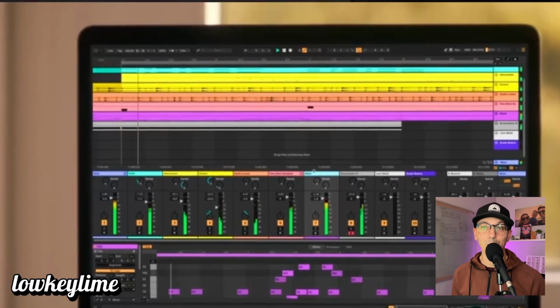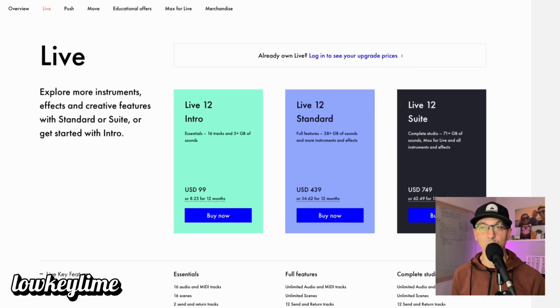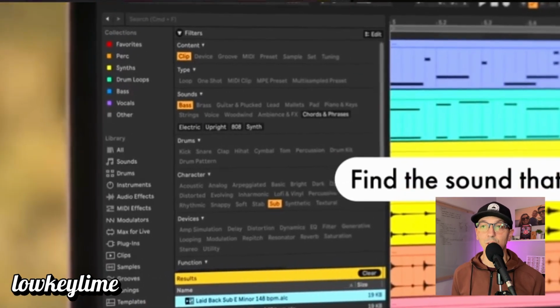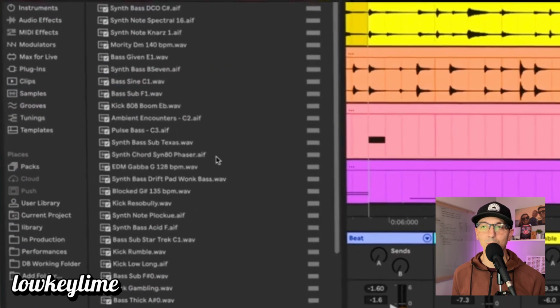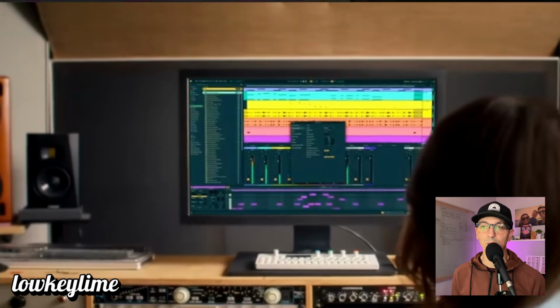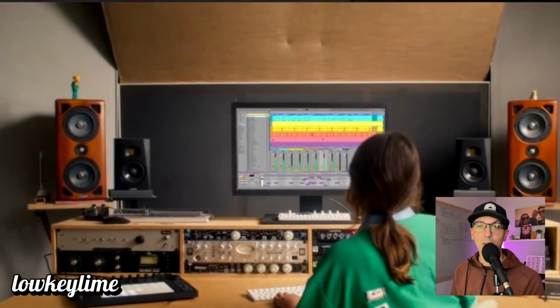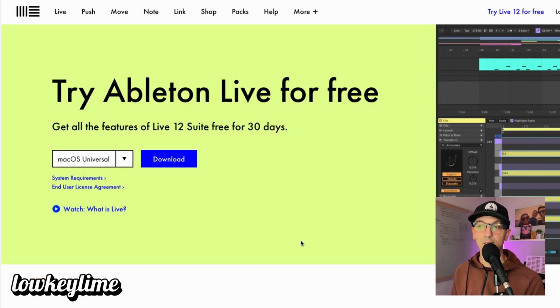Ableton Live is available on Mac and Windows, and the price ranges from $99 for the intro version up to $749 for the full suite version. Ableton Live has an incredibly unique session view that lets you trigger loops and samples on the fly, which is awesome for live performances. It's also great for beat makers and electronic producers who want to experiment with sound design and workflow efficiencies. If you're not ready to buy the full version, Ableton Live has a free trial for 30 days. A link to download it is in the description below.